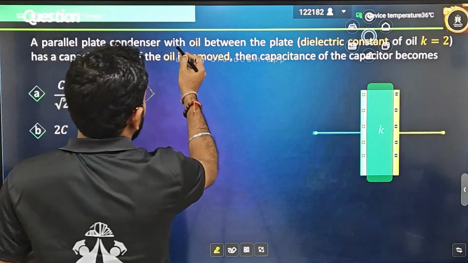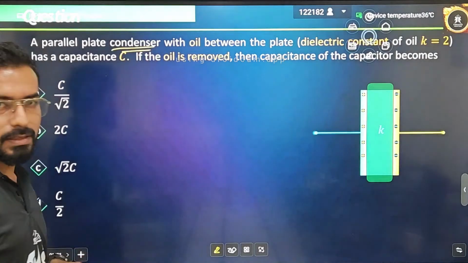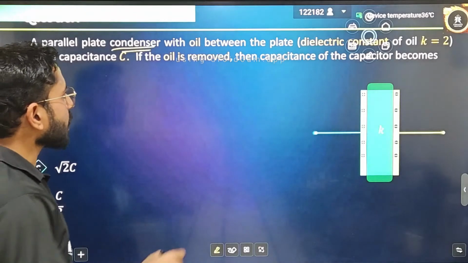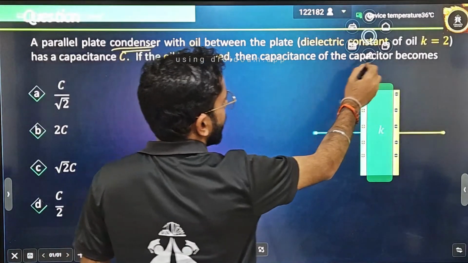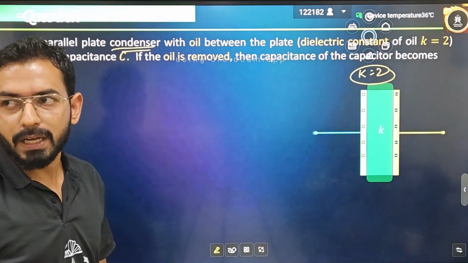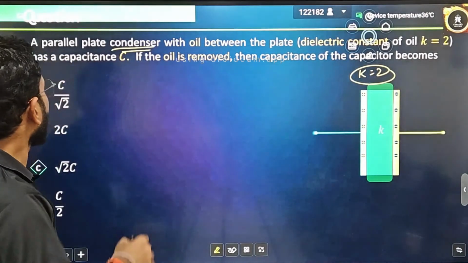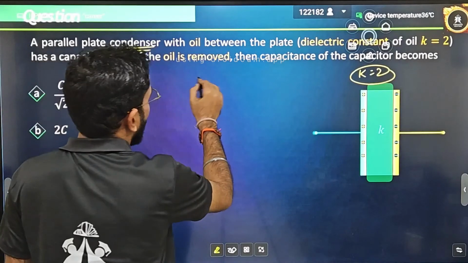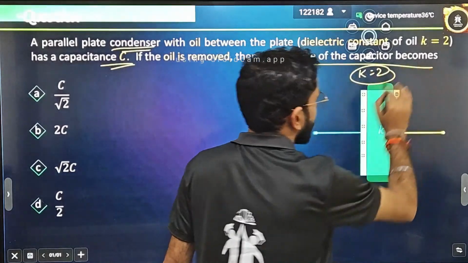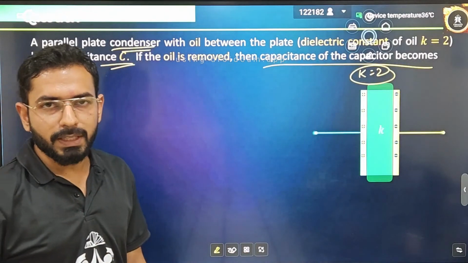A parallel condenser. Condenser, I have already told you in the first lecture, is nothing but a capacitor with oil between the plates. Dielectric constant K is equal to 2 for the parallel capacitor and it has a capacitance C. If the oil is removed, what will the capacitance of the capacitor become?